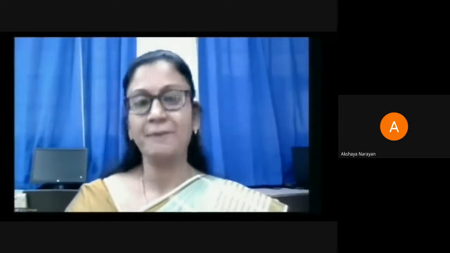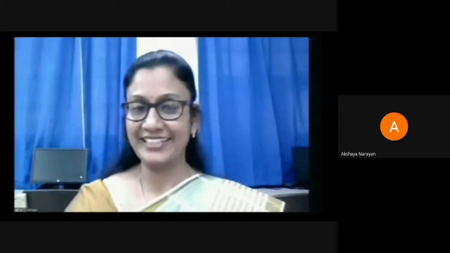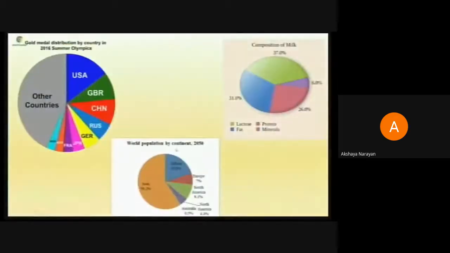Now moving to the last one, here you see the world population by continent by 2050. A glance will tell you that Asia is going to be the continent with the maximum population by 2050, because it is covering more than half of the circle. You should be able to see it is almost 60%. So this is the strength of the pie graphs.